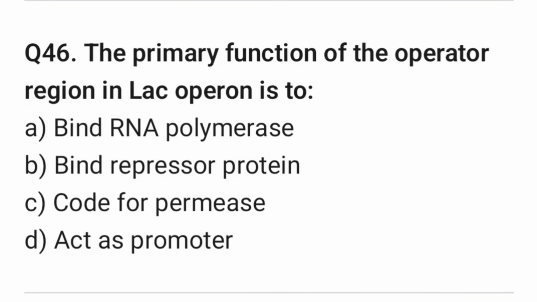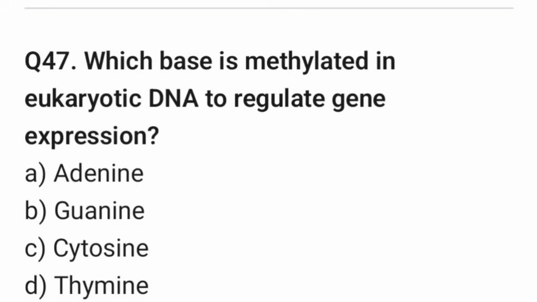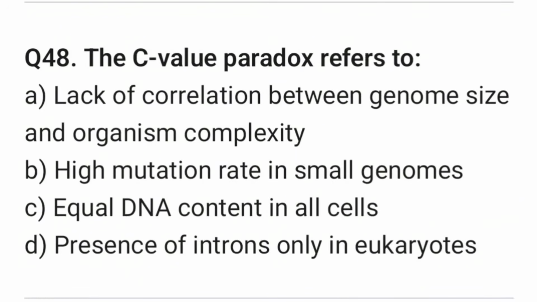Right answer is option B, binds repressor protein. Question 47. Which base is methylated in eukaryotic DNA to regulate gene expression? Right answer is option C, cytosine. Question 48. The C value paradox refers to. Right answer is option A, lack of correlation between genome size and organism complexity.